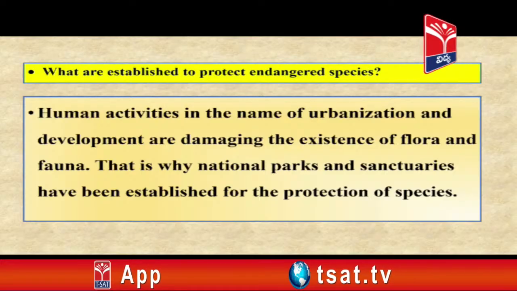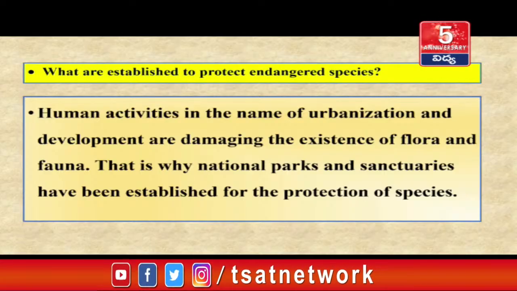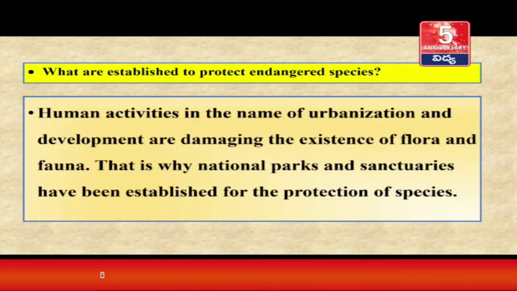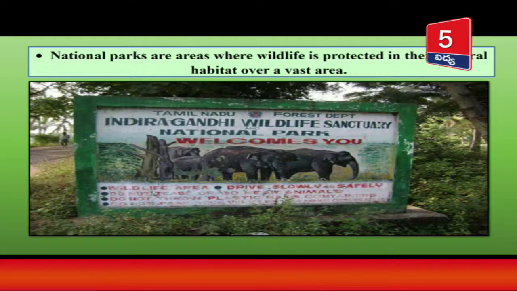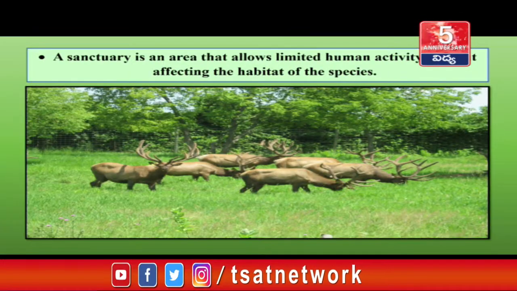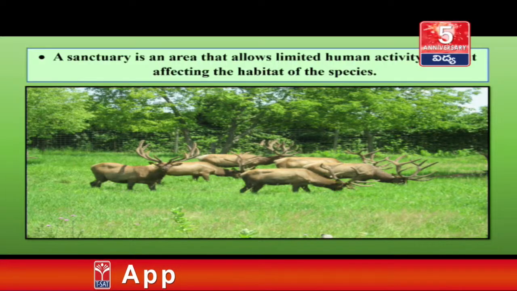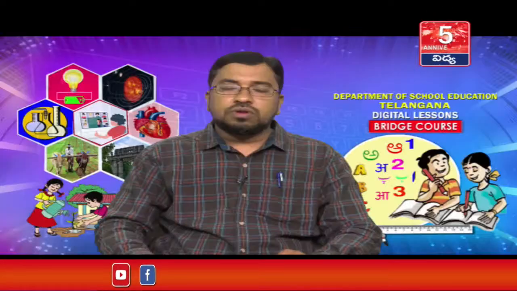What is established to protect endangered species? Human activities in the name of urbanization and development are damaging the existence of flora and fauna. That is why national parks and sanctuaries have been established for the protection of species. National parks are areas where wildlife is protected in their natural habitat over a vast area. A sanctuary is an area that allows limited human activity without affecting the habitat of the species. By conserving forests, we can save many lives.